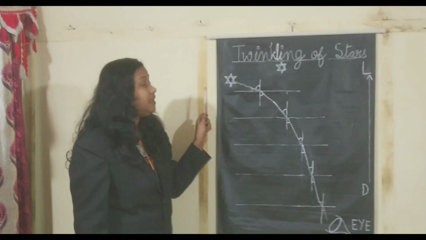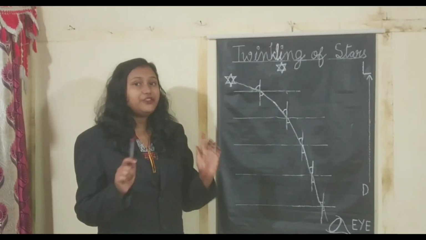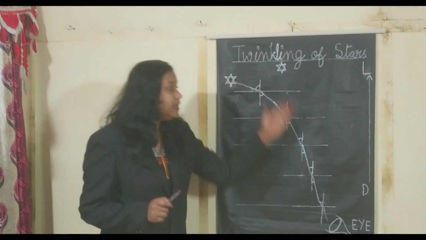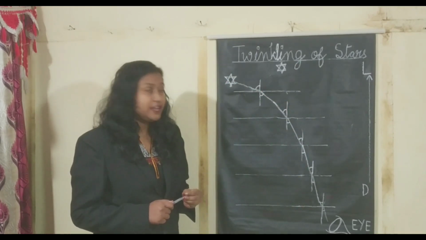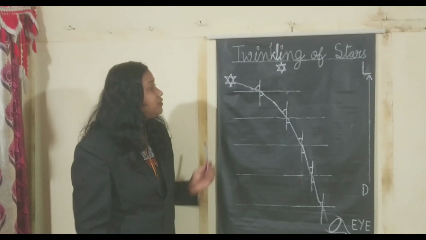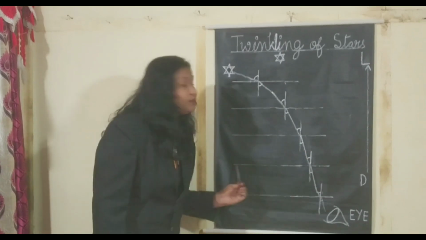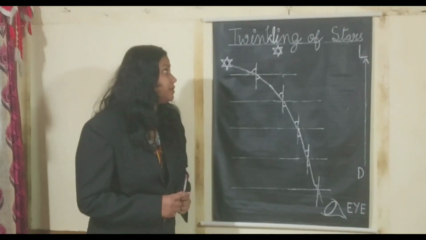And let me say one thing: there is no visible boundary of separation between the different layers or levels of atmosphere. Just for the sake of understanding, I have divided it into different layers.